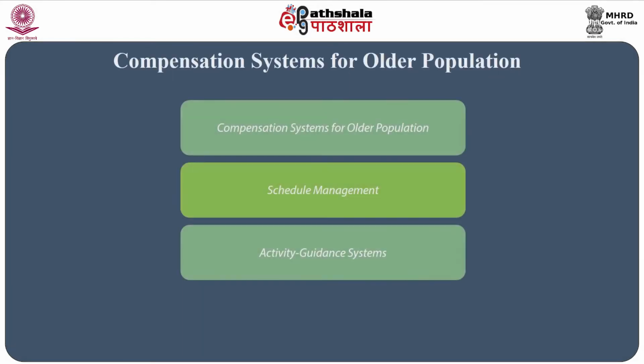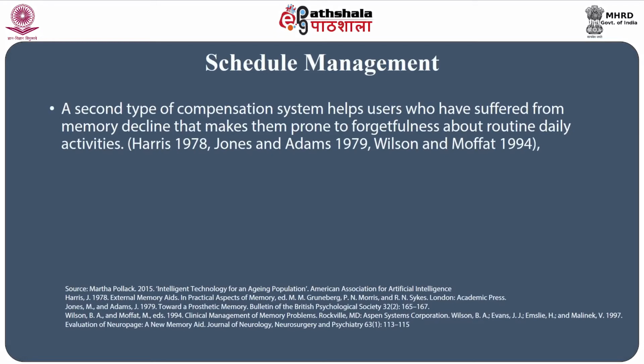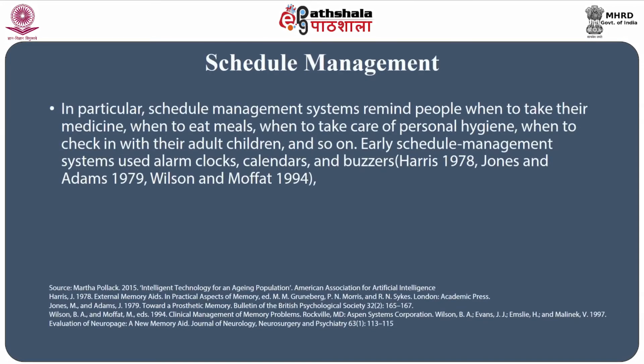Similarly, we need to discuss schedule management. A second type of compensation system helps users who have suffered from memory decline that makes them prone to forgetfulness about routine daily activities. In particular, schedule management systems remind people when to take their medicine, when to eat meals, when to take care of personal hygiene, when to check in with their adult children, and so on. Early schedule management systems used aids and equipment like alarm clocks, calendars, buzzers, etc., depending on the location and context in which the elderly and the other members of the family are living.